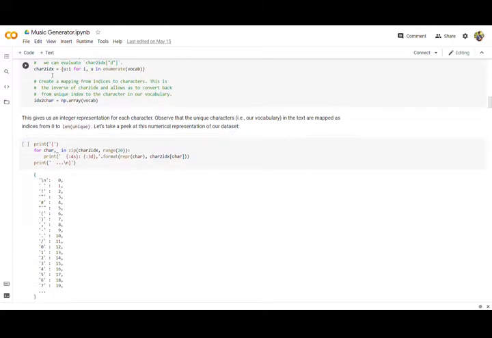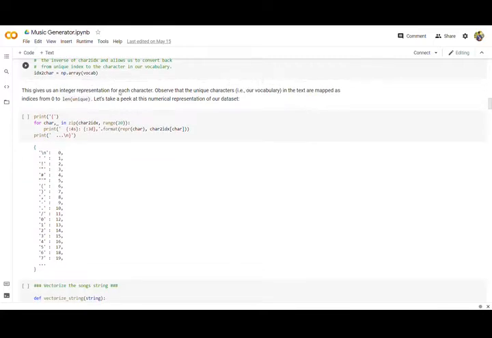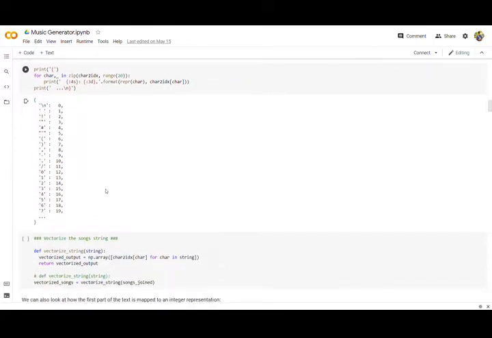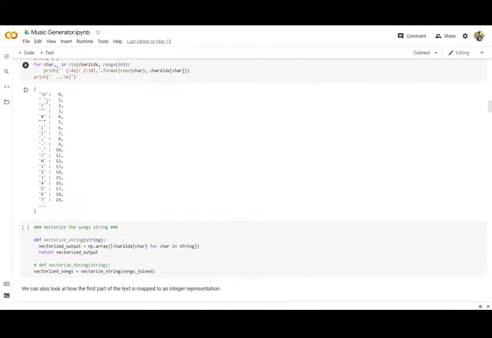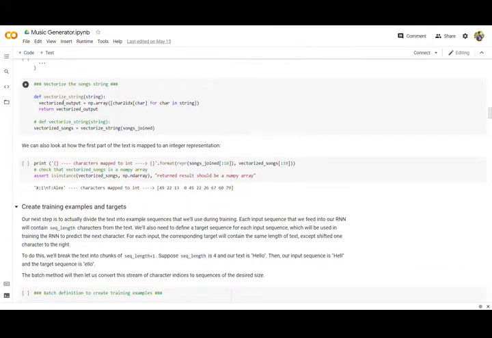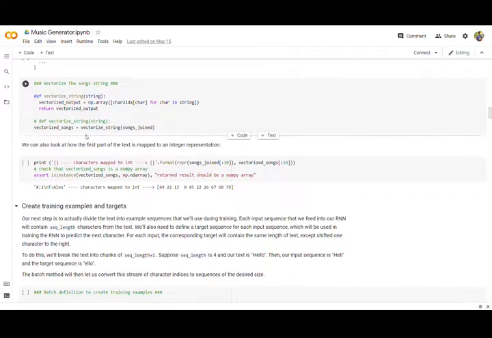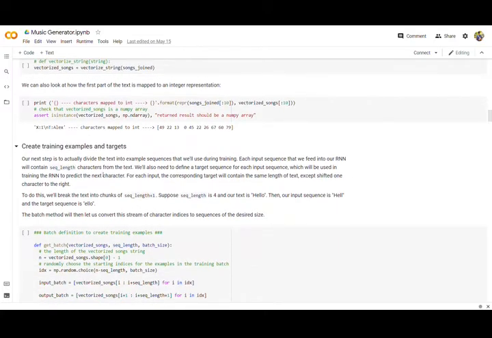Now we'll do the inverse. We have vectorized character to index, now index to character using the numpy library, np.array vocab. We'll print that and see how many unique characters there are, and so on. There, \n is newline and maps to 0, etc. The vectorize song function will perform this operation and will output in this format.